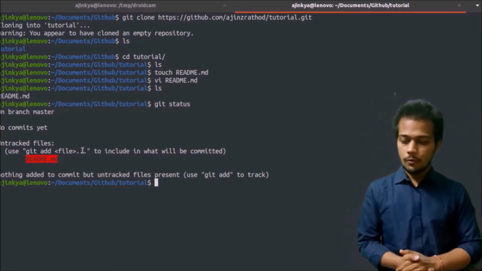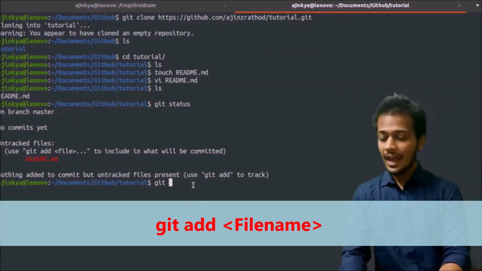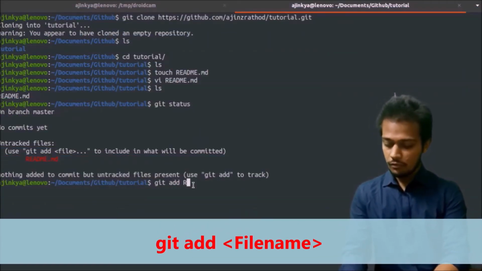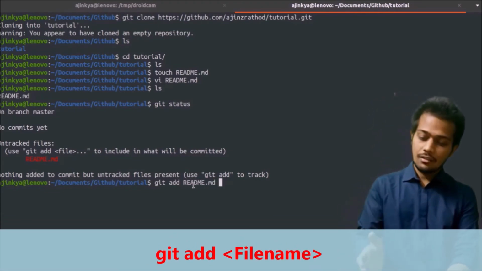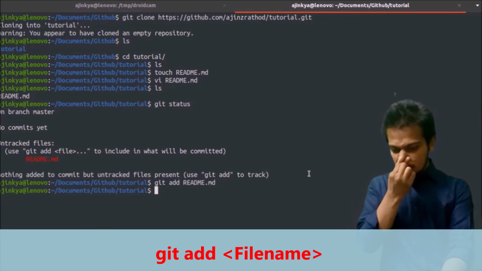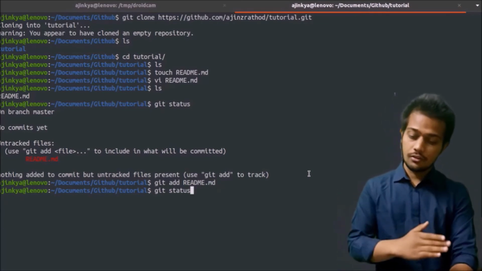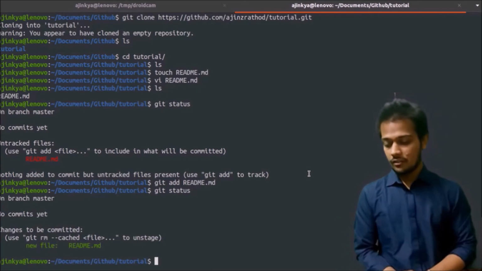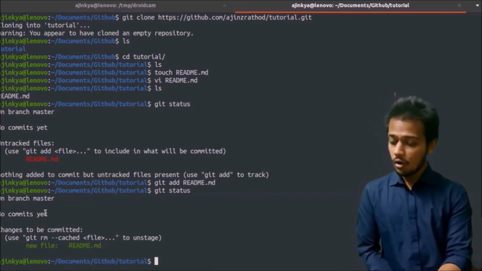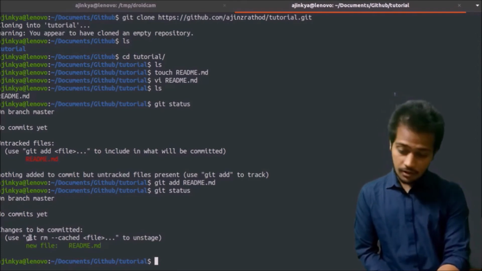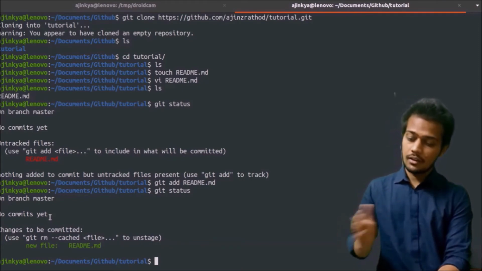So what we should do is tell Git, okay, you should add a file, and what is the name of the file? That is readme.md. So it will say, okay, I will add this file. So we have added the file, and now we can again check the status. We have to write git status. It says that on branch master, there are no commits yet, but changes are to be committed. We have added the file readme.md, but the commit has not been created.